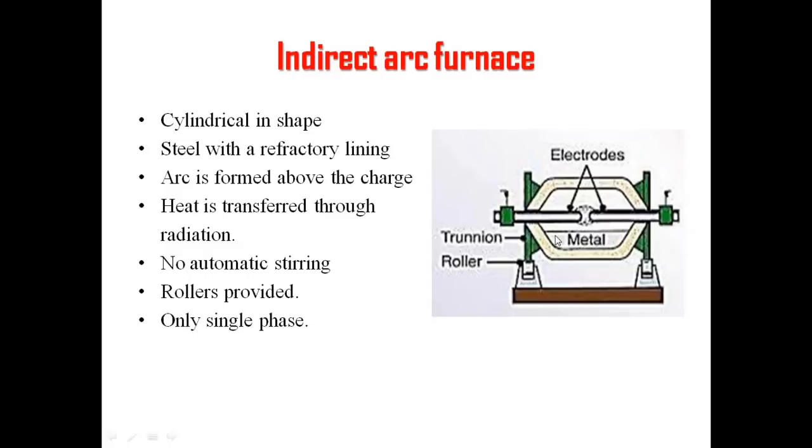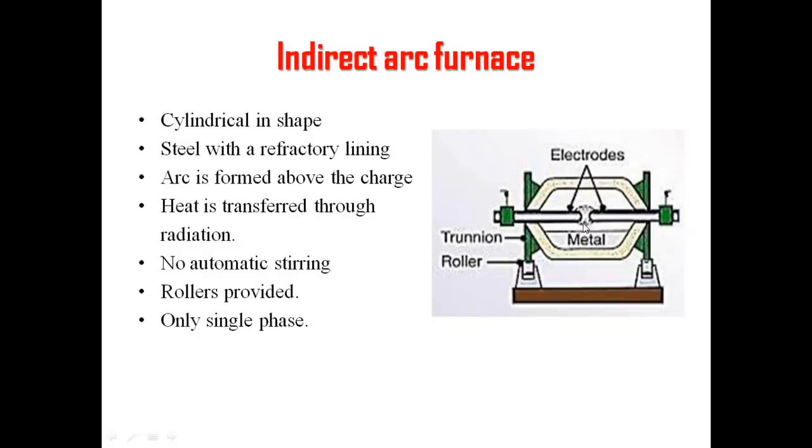It is in a cylindrical shape. It means the furnace is cylindrical in shape, and it is made up of steel. So this body is made up of steel. The frame is made up of steel with a refractory lining inside the furnace. The arc is formed between the two electrodes as shown here, above the charge. It is above the charge. The arc is not directly in contact with the metal which is to be heated. So it is called indirect.